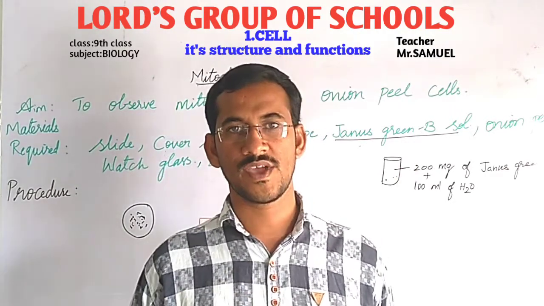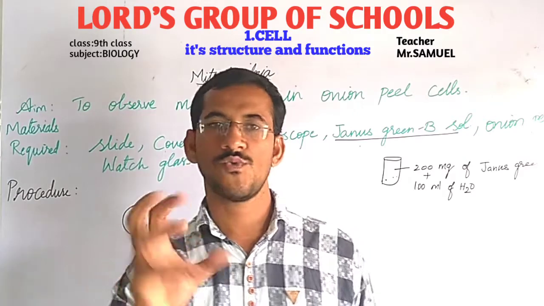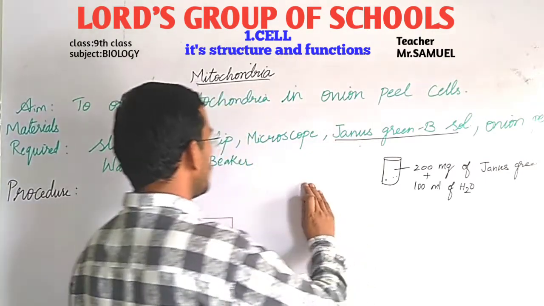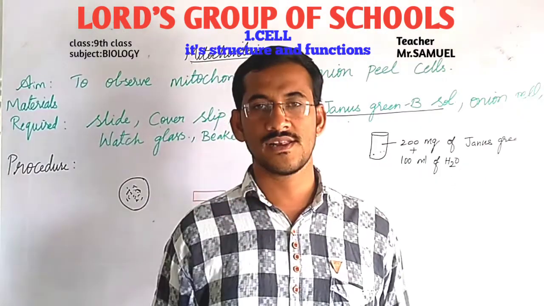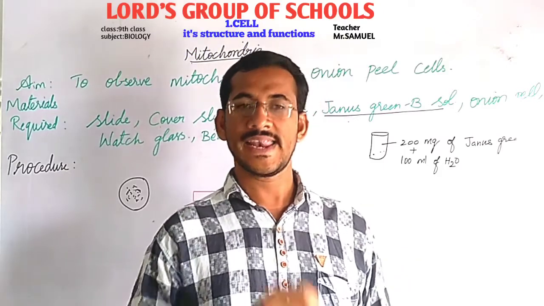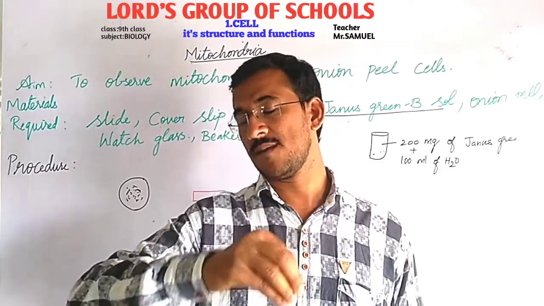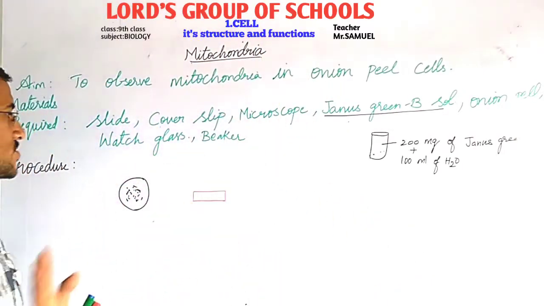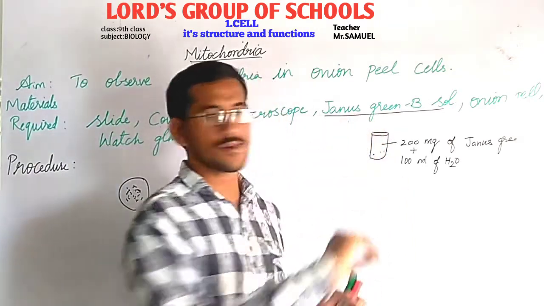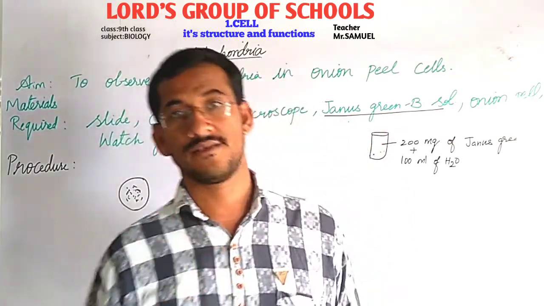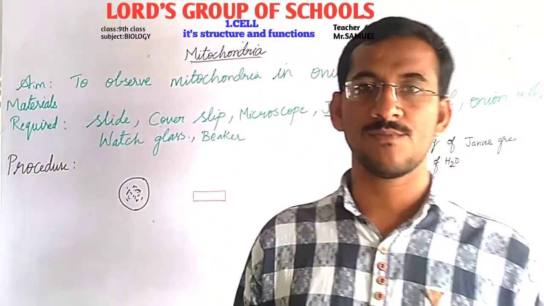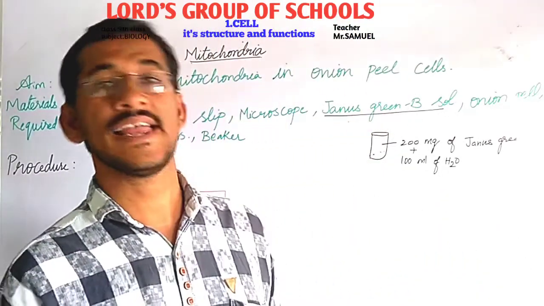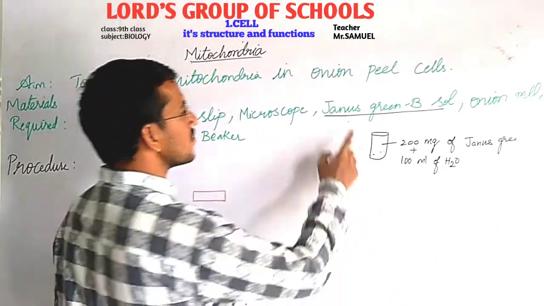In the same way, we are staining it so that internal cell organelles are highlighted. To see mitochondria very clearly, we need to stain it. So you have understood why we are adding Janus green B solution, for coloring, so that it will be more visible to us. We can see the structure more clearly. It is very highlighted.